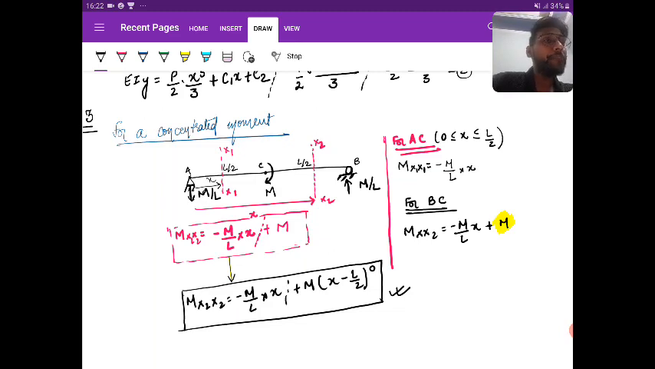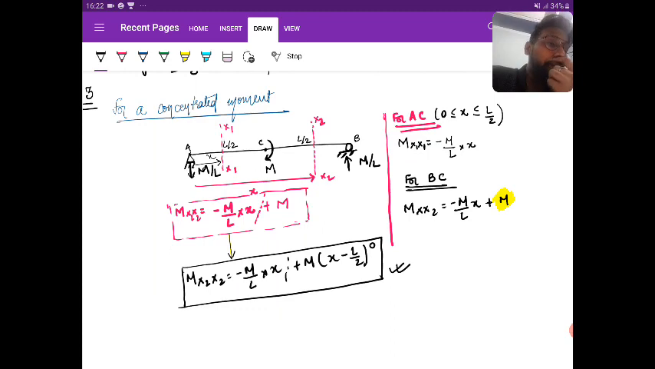Is it clear? Yes? Is it clear? Yes? Is it clear? Right?